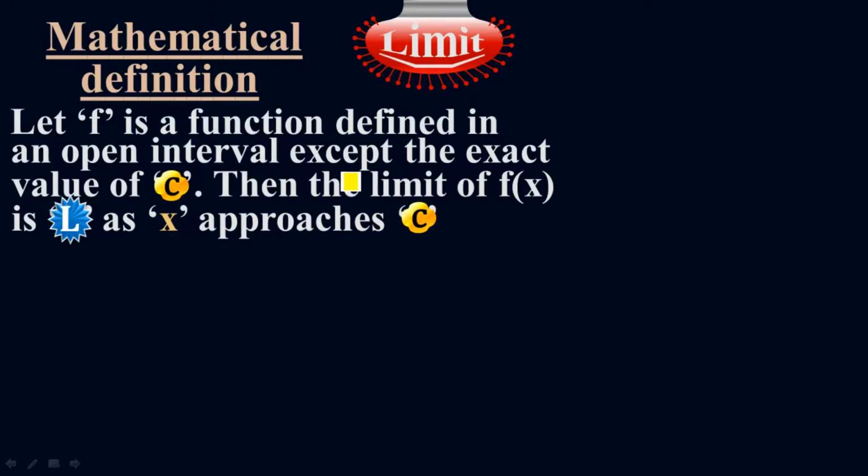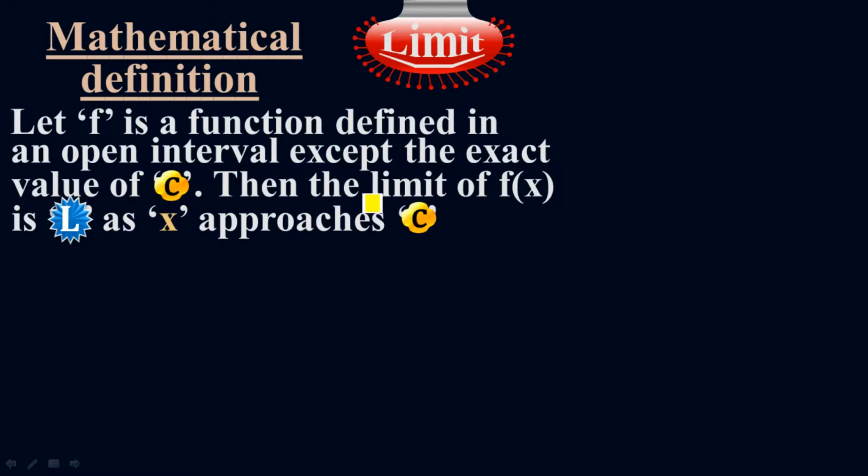Now one thing is very important to note. Normally in the limit, we don't care about the exact value because it may not be possible to touch the exact point. In the limit, we normally approach closer and closer to the exact value. So c is my exact value. I don't care about the exact value. I just care about the nearest point where I approach. So I'm getting closer and closer, approximately equal to c. If this is the case, then the limit of f of x will be L. So L will be my limit as x approaches c.